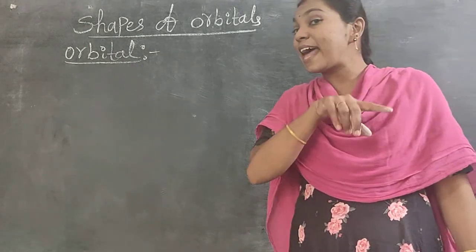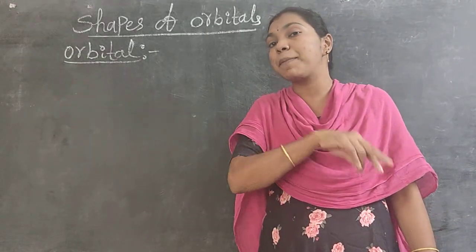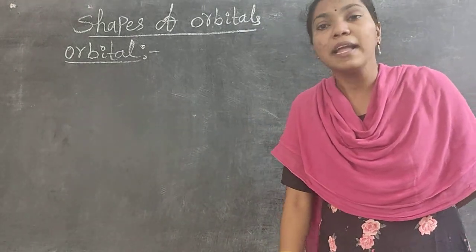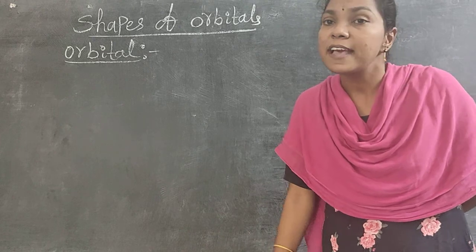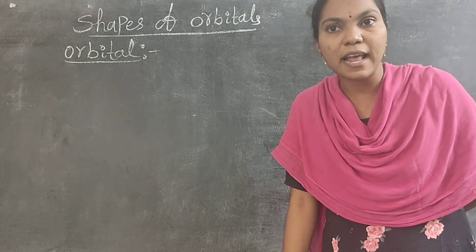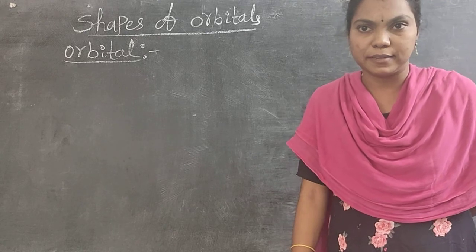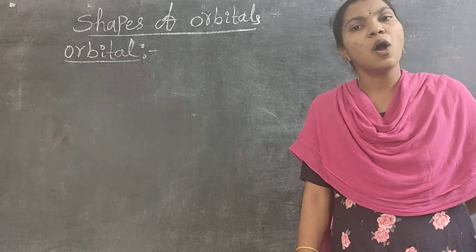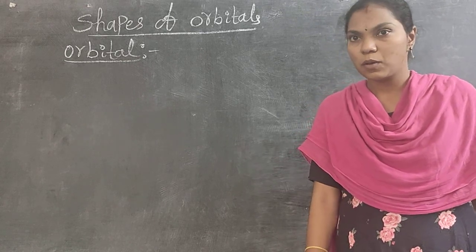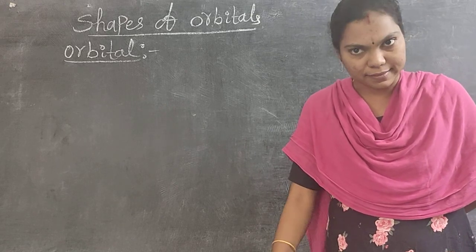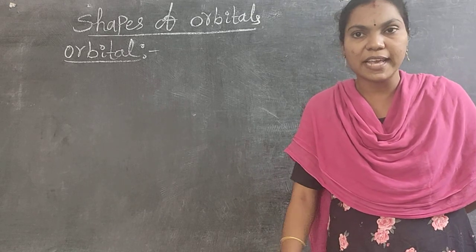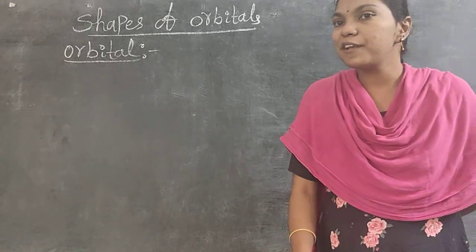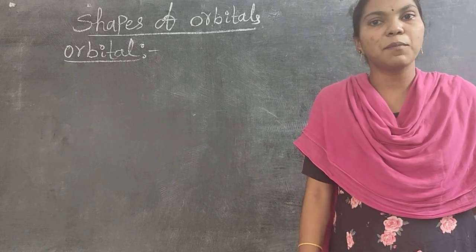So what is an orbit? You remember the differences between orbit and orbital, definition based. A circular path, that is, the electrons revolve around the nucleus in a circular path, is known as an orbit. The names of orbits are K, L, M, N, or 1, 2, 3, 4. So these are only circular paths. The electrons revolve continuously in that circular path only. That is the definition of an orbit and two or three points about the orbit.